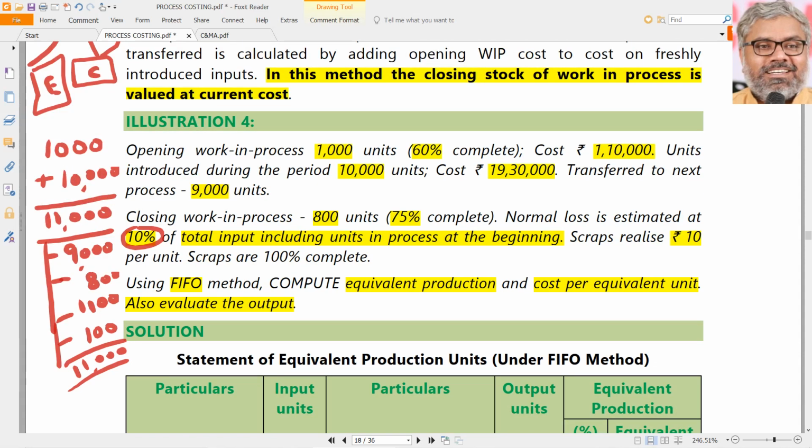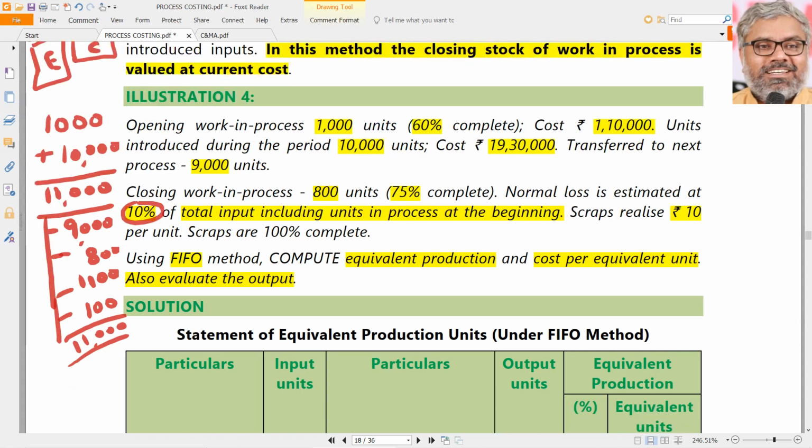11,000 units are there, which are split into 9,000 units completed and transferred to next process, 800 closing work in progress, and 1,100 and 100 as normal and abnormal losses. 11,000 units, what happened to them? Now we know. That we should first know. Then the second story comes about the statement of equivalent production units.